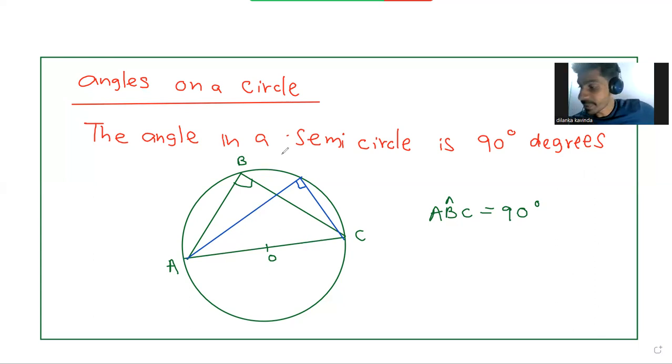The angle in a semicircle is 90 degrees. Shall I clear this one? Please raise your hands if you're still writing this one.